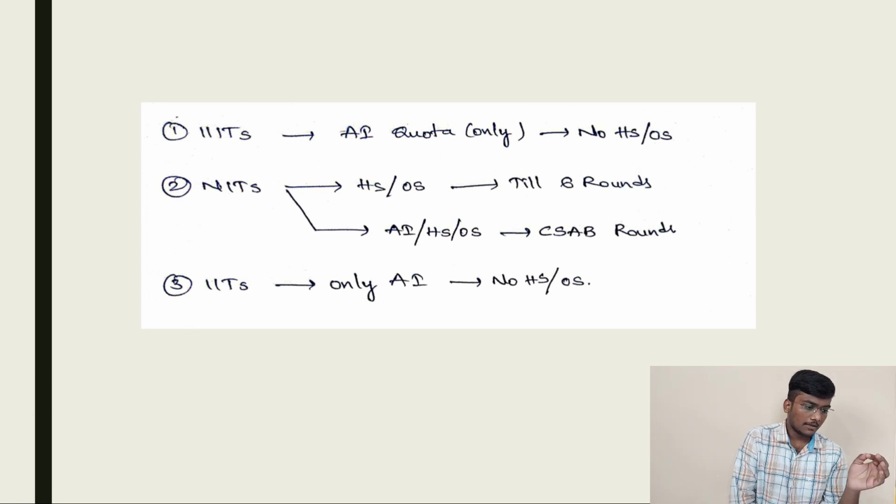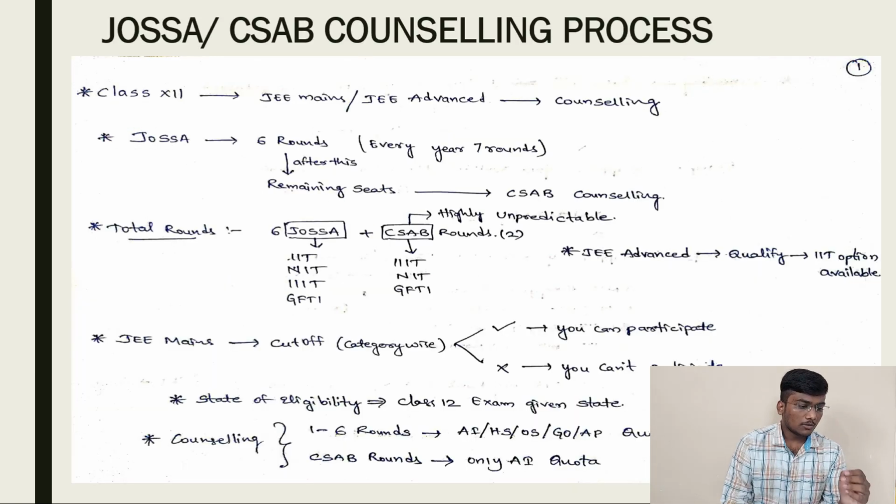Then in IITs only All India quota will be there, no home state and other state. Same total number of rounds, 6 JoSAA plus 2 CSAB rounds. The CSAB round is highly unpredictable, a total gambling round. It is purely based on luck. That's it. In JoSAA you can get a seat in NIT, IIT, IIIT, GFTI. In CSAB rounds, IIT will be excluded. Only IIIT, NIT, GFTIs are given in CSAB rounds.